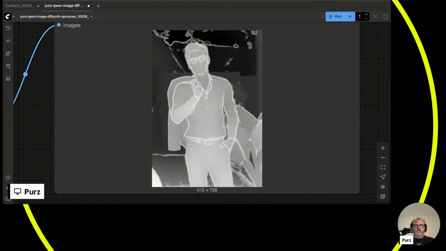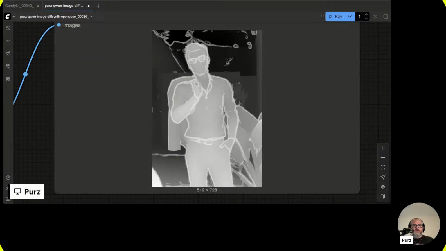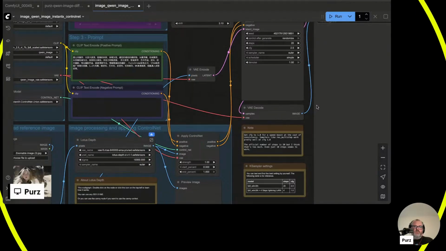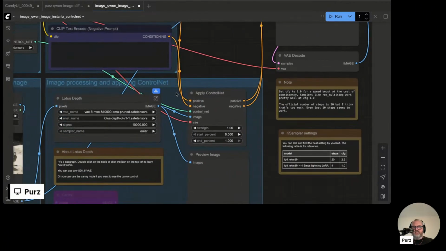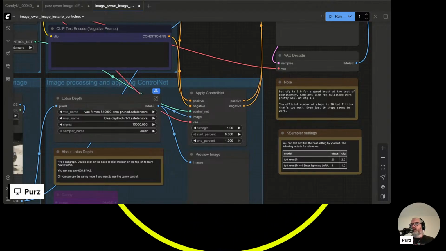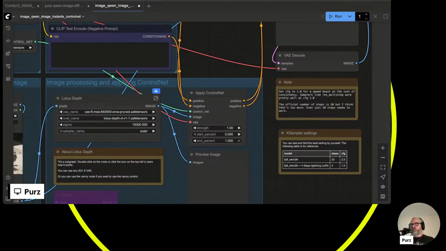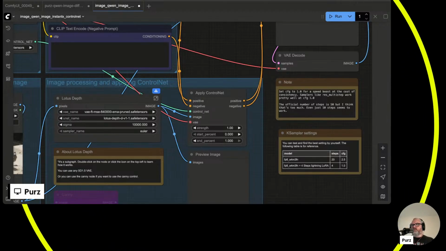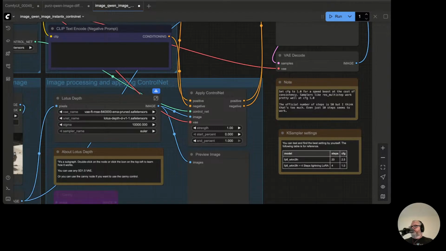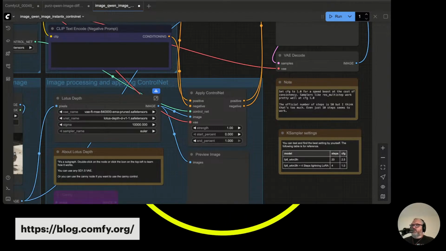Okay, let's get back to it. Okay, file folder. There it is. Okay. Very similar, except we've added a control net, the Instant X control net to be exact. Again, this workflow is available on the blog. Just go grab it. I'll put the link in here once more, blog.comfy.org. Go get that.